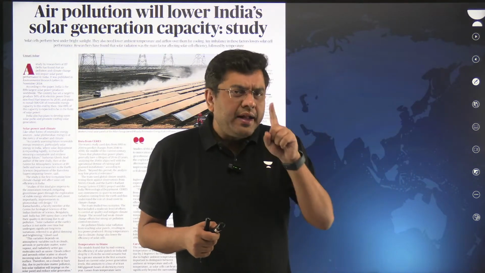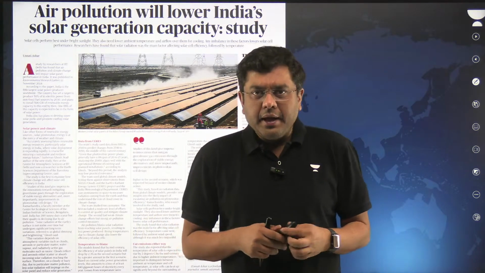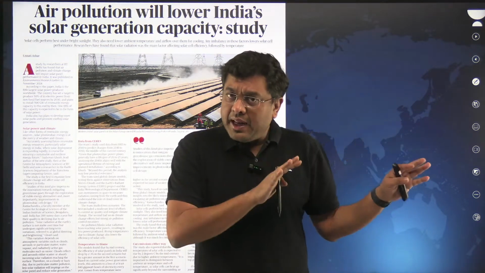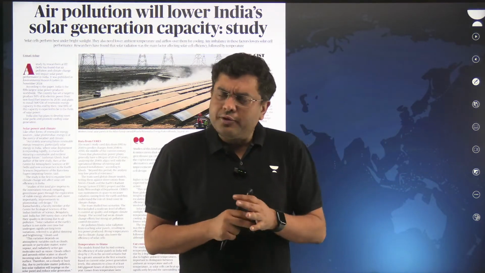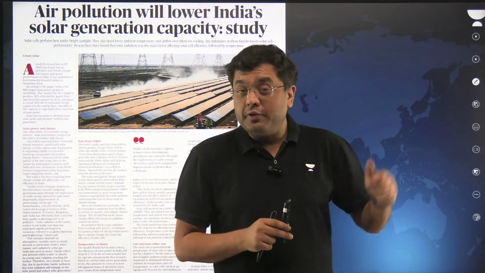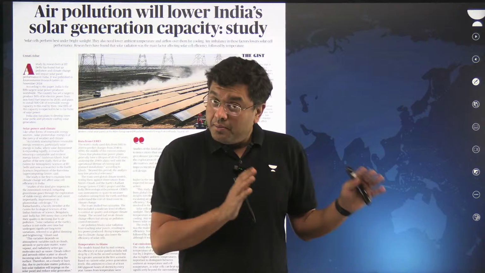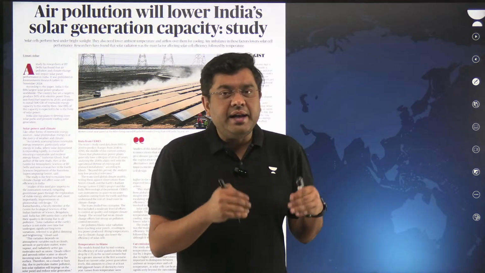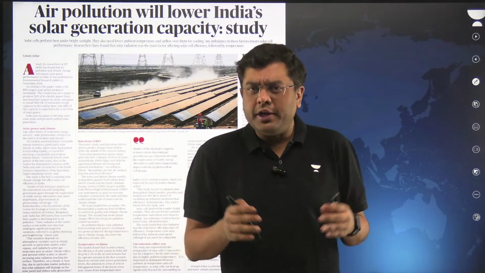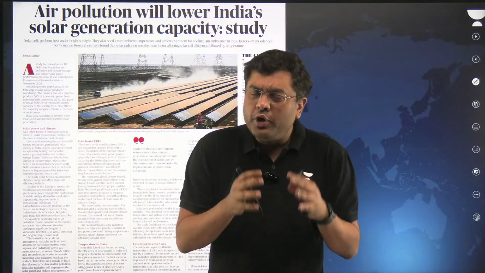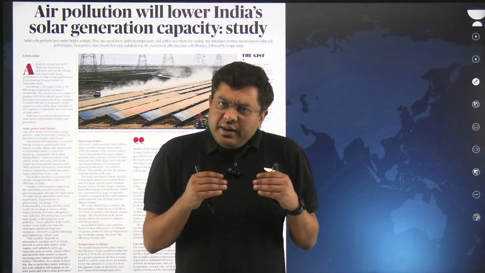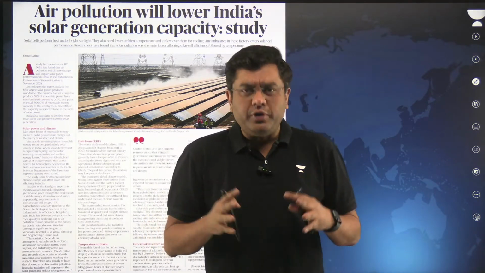Why? India is a tropical country. That means it lies in between the tropical regions, right? Tropic of Cancer passes through the central part of the country. So the amount of solar energy which is received per square meter per hour in India, what we measure in the form of solar insolation, the amount of solar insolation received in India is high on an average throughout the year.